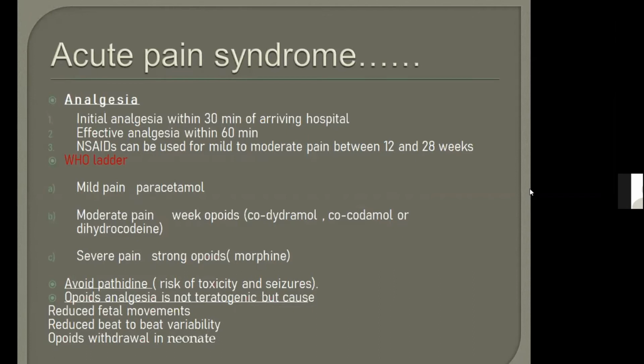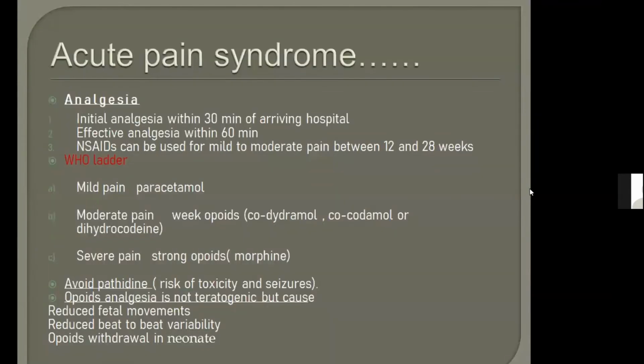So opioid analgesia is not teratogenic. And what are the side effects of opioid analgesia? There are 3 side effects you need to remember. It causes reduced fetal movements, it causes reduced beat-to-beat variability, and it causes opioid withdrawal in neonates. 1 in neonate and 2 in fetus.